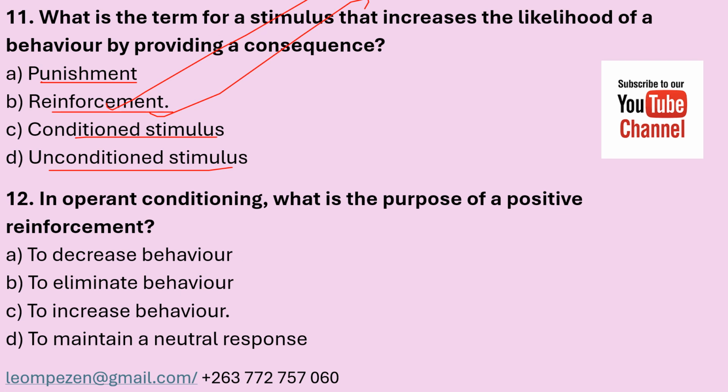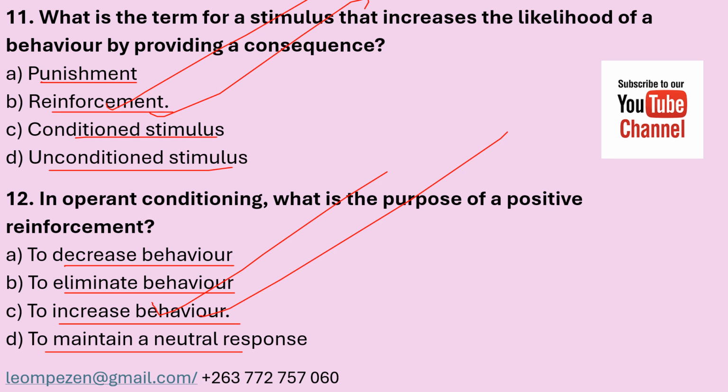12. In operant conditioning, what is the purpose of a positive reinforcement? A. To decrease behavior, B. To eliminate behavior, C. To increase behavior, and D. To maintain a neutral response. The correct answer is C. To increase behavior.